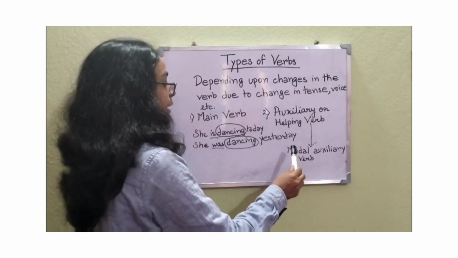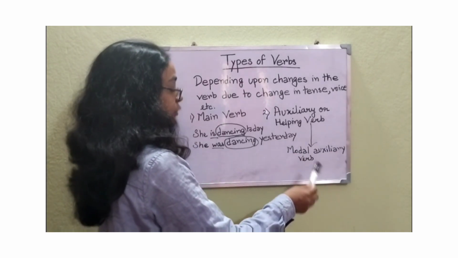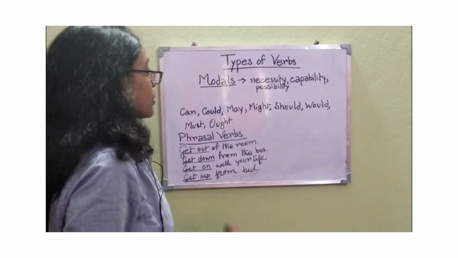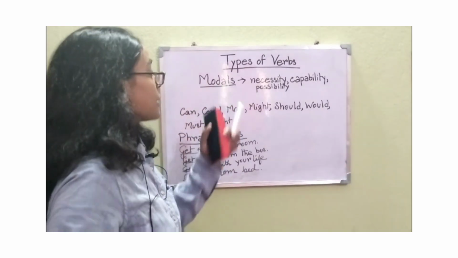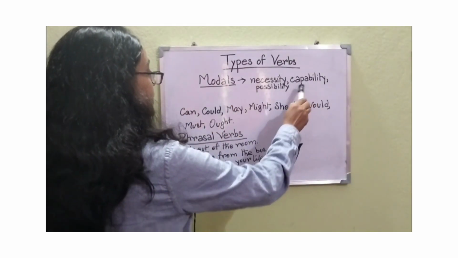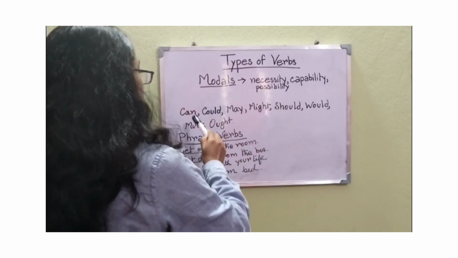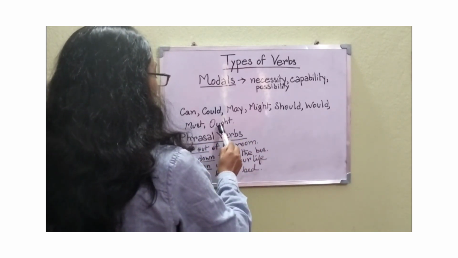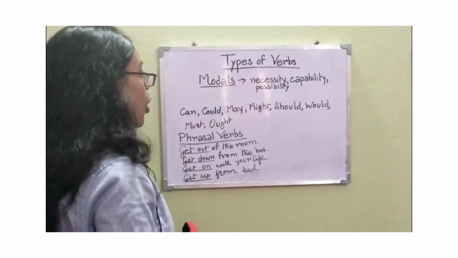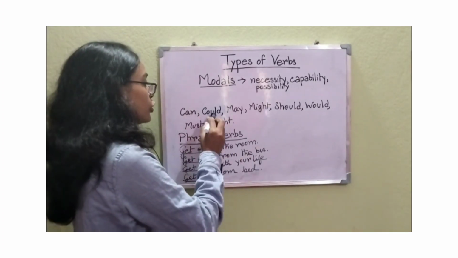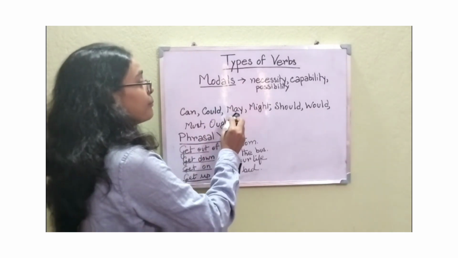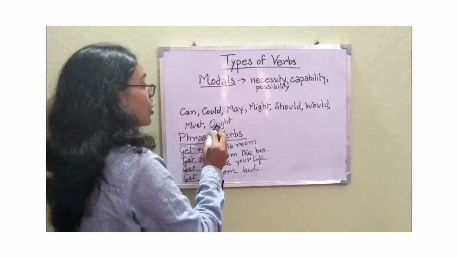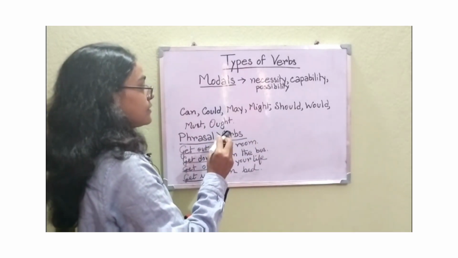A type of auxiliary or helping verb is the modal auxiliary verb. Modals or modal auxiliary verbs are used to express necessity, capability or possibility. Can, could, may, might, should, would, must, ought are some of the modal auxiliary verbs. Can and could are used to express capability. May and might are used to express possibility. Should, would, must and ought are used to express necessity.